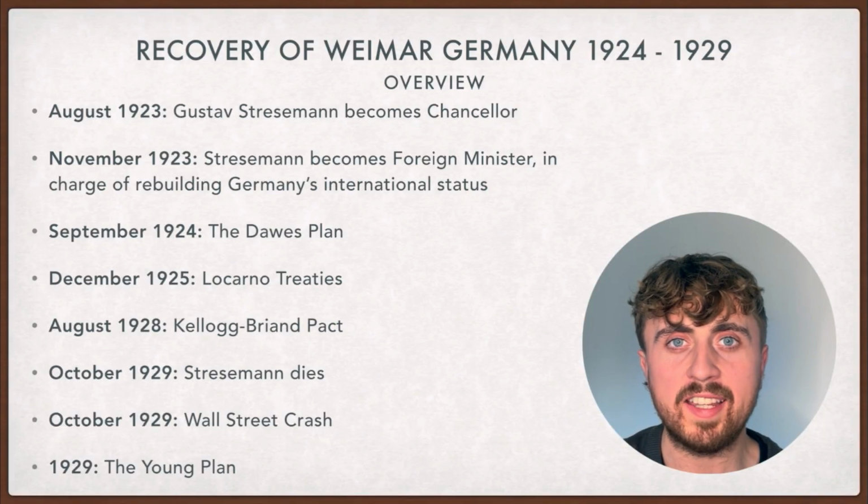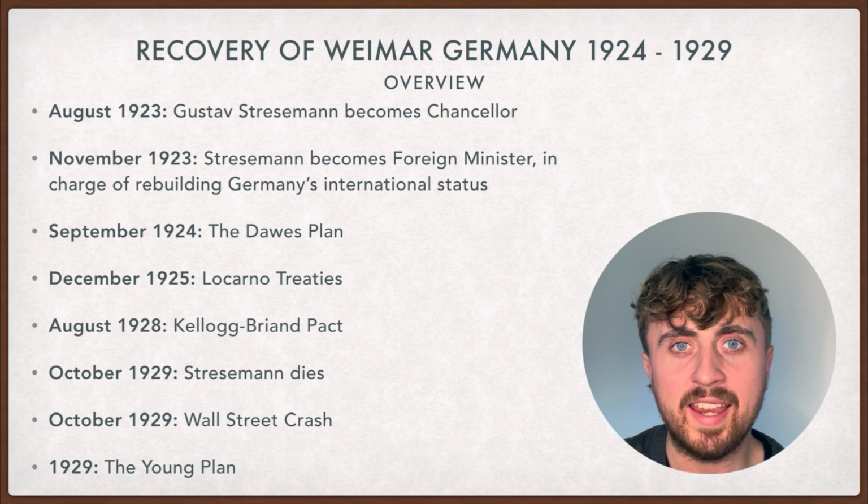On your screen now is the timeline of the recovery of Weimar Germany. The story begins in August 1923 when Gustav Stresemann becomes Chancellor. However, it's in November of the same year that he becomes Foreign Minister and is put in charge of rebuilding Germany's international status.